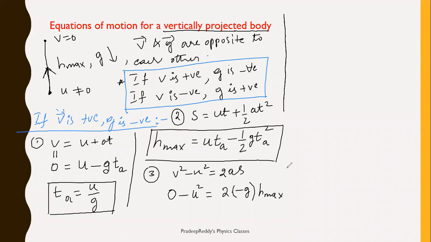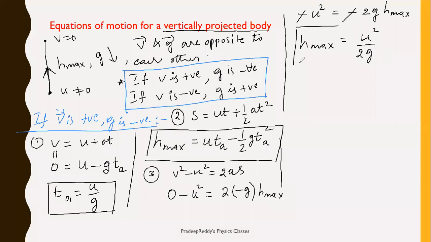Right. Now, from this expression, you can write minus U square is equal to minus 2G H maximum. Negative sign gets cancelled. Therefore, H maximum is equal to U square divided by 2G.